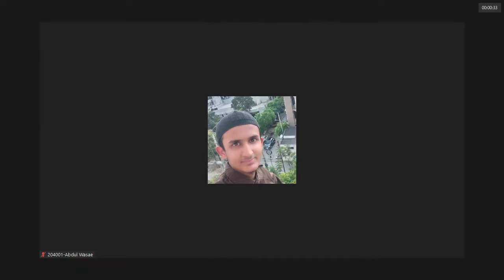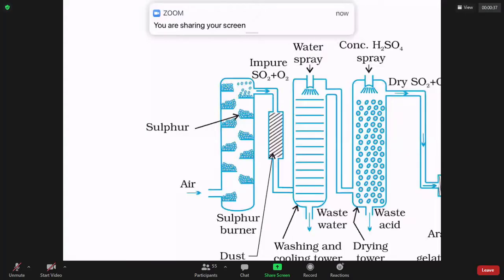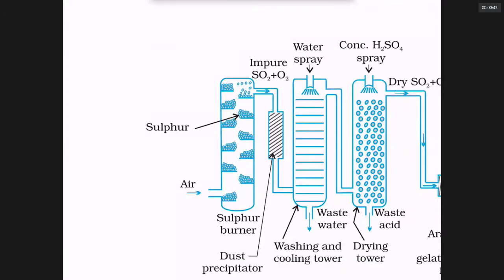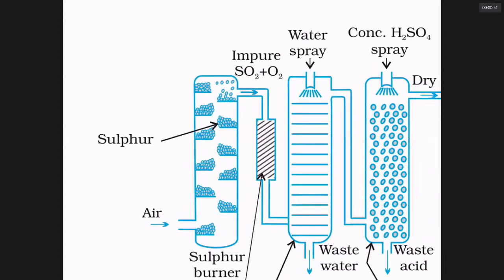No problem, sir. You take the sulfur and pass hot air through it. When the sulfur is strongly heated, the sulfur will burn to give SO2. The sulfur dioxide and oxygen are passed through a dust precipitator where the dust is removed.